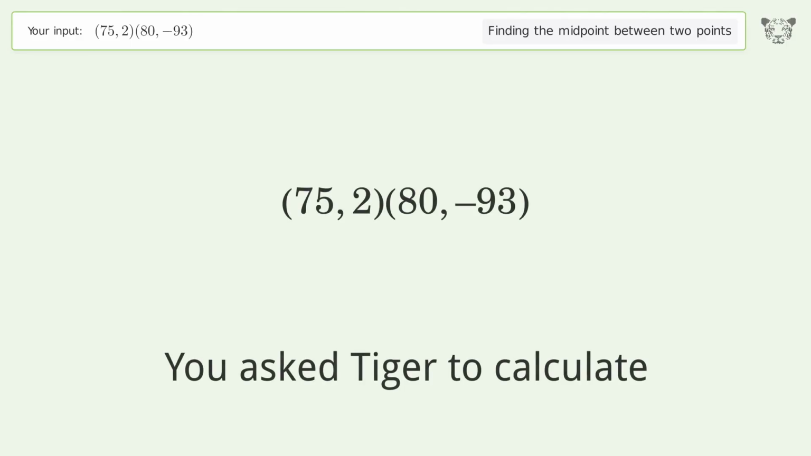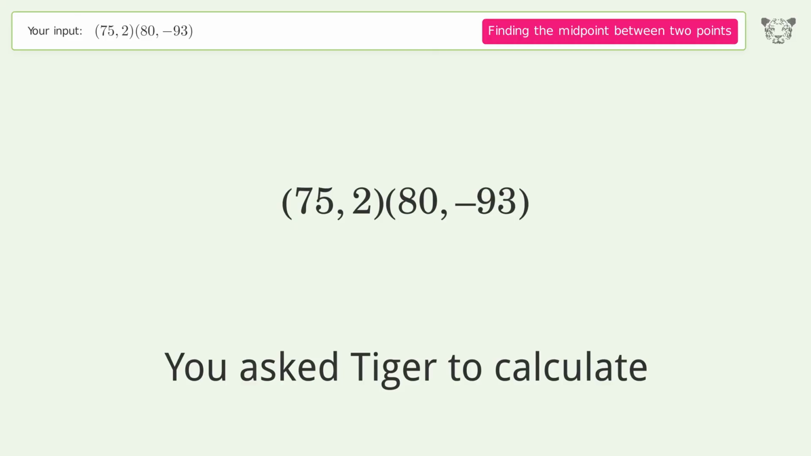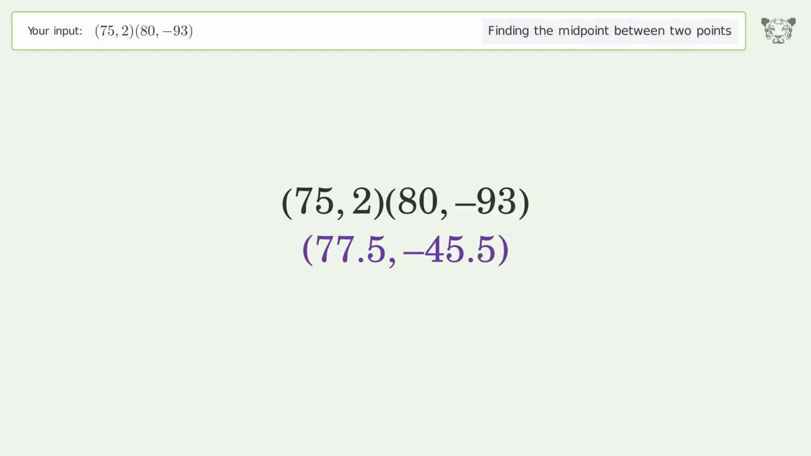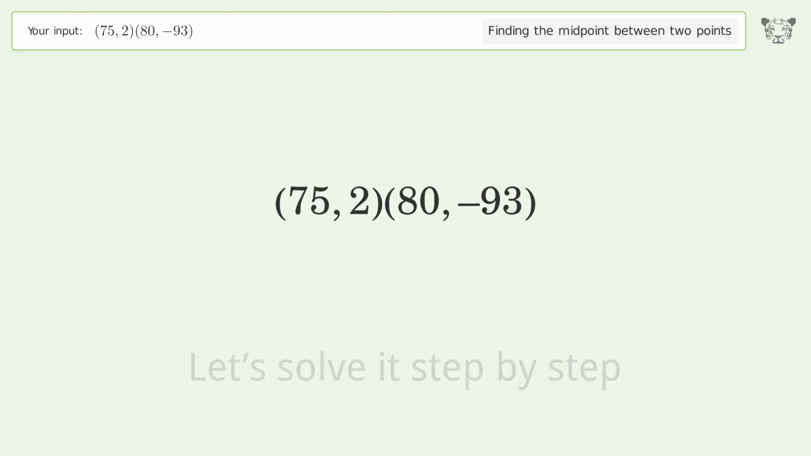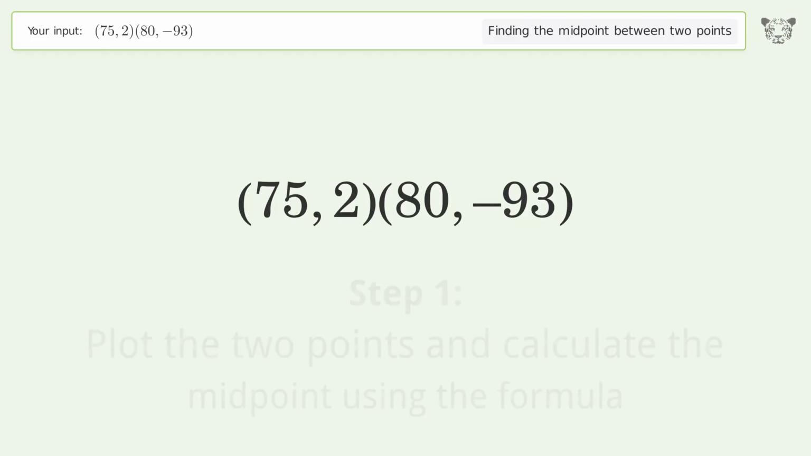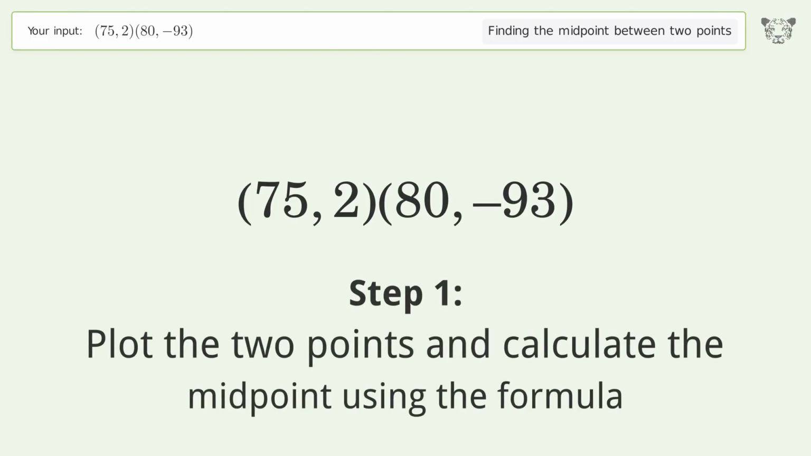You ask Tiger to calculate. This deals with finding the midpoint between 2 points. The midpoint between the 2 points is 77.5, negative 45.5. Let's solve it step by step. Plot the 2 points and calculate the midpoint using the formula.